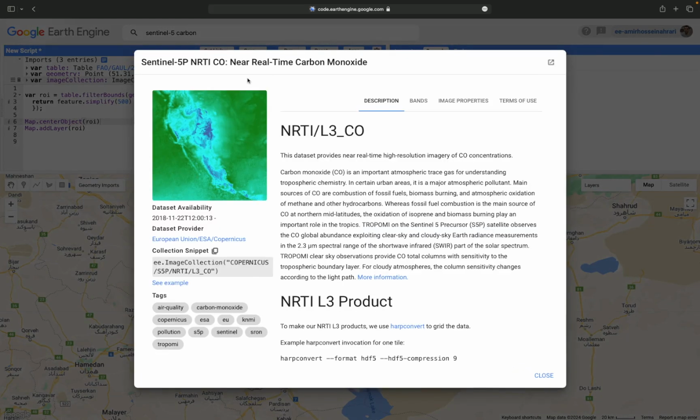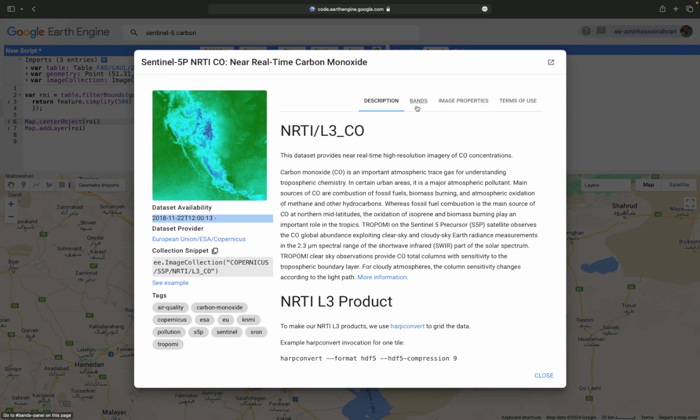If you go to the data description, here you can see that this product is available since 2018, and also every 2 days or daily, depending on the region of interest, the carbon monoxide product is available, and also you can have a consistent and consecutive process for carbon monoxide in the Earth Engine platform.